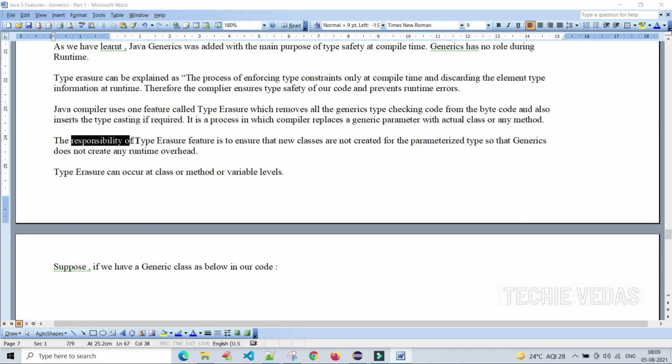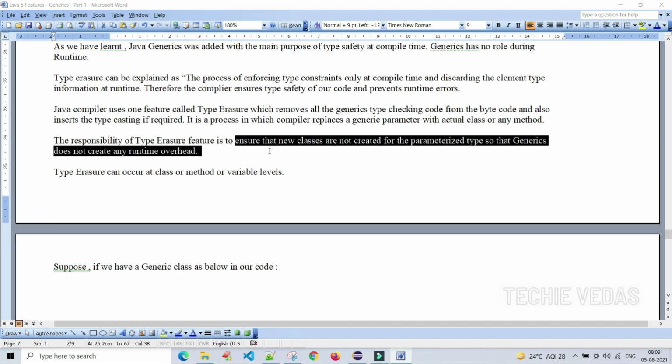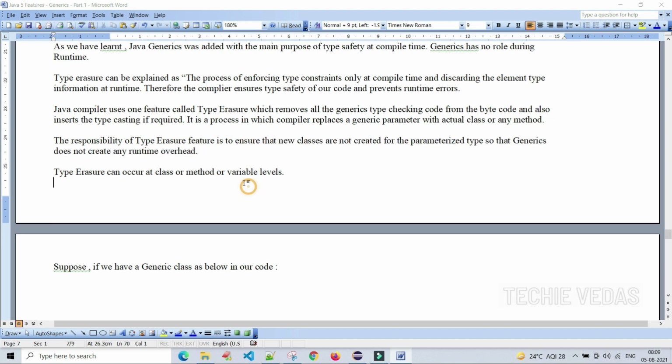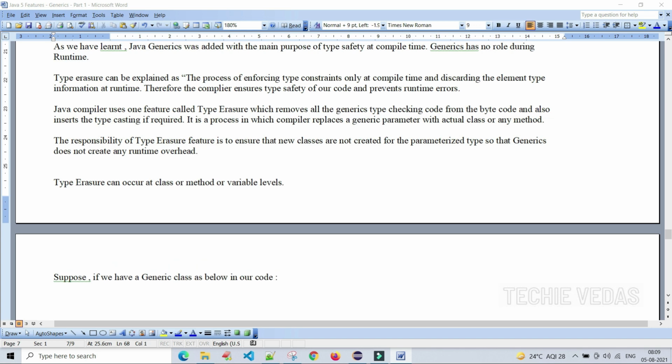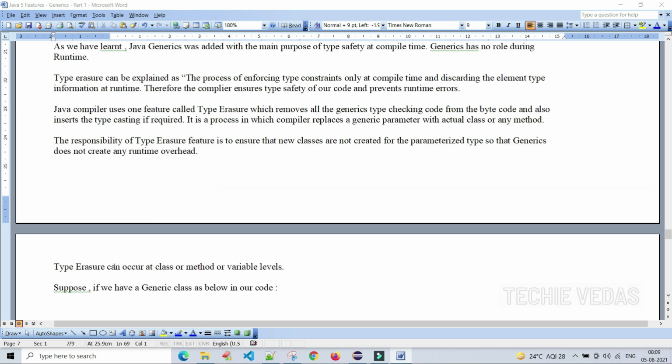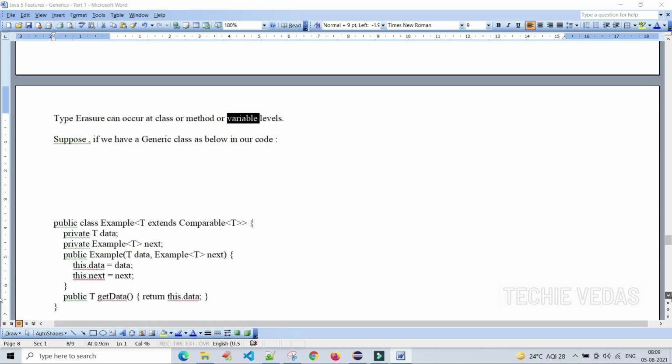The responsibility of the type erasure feature is to ensure, this is one of the main points, that new classes are not created for the parameterized type, so that generics does not create any runtime overhead. It doesn't allow creating a new parameterized type. Okay, type erasure can occur at the class level, for methods, or at variable levels also. We can create it at three levels.